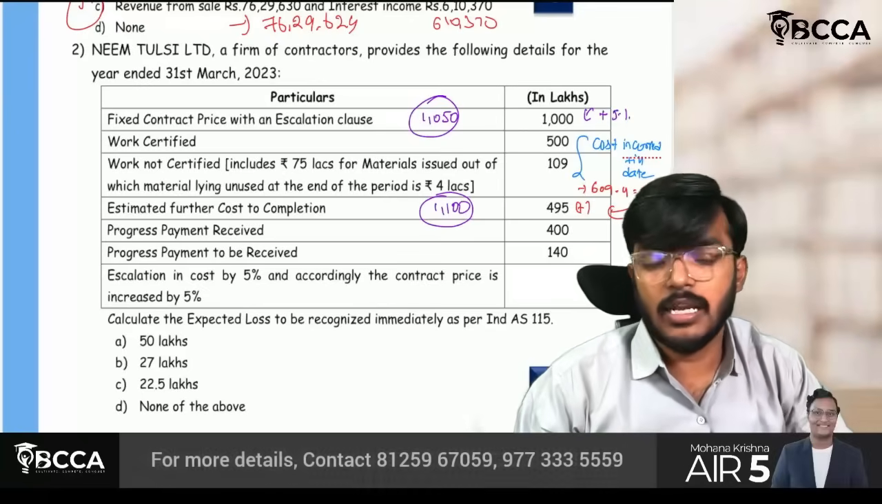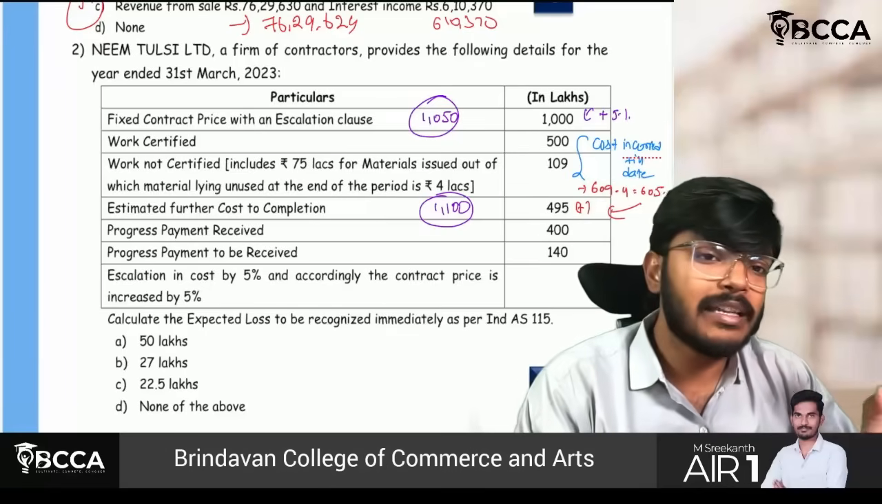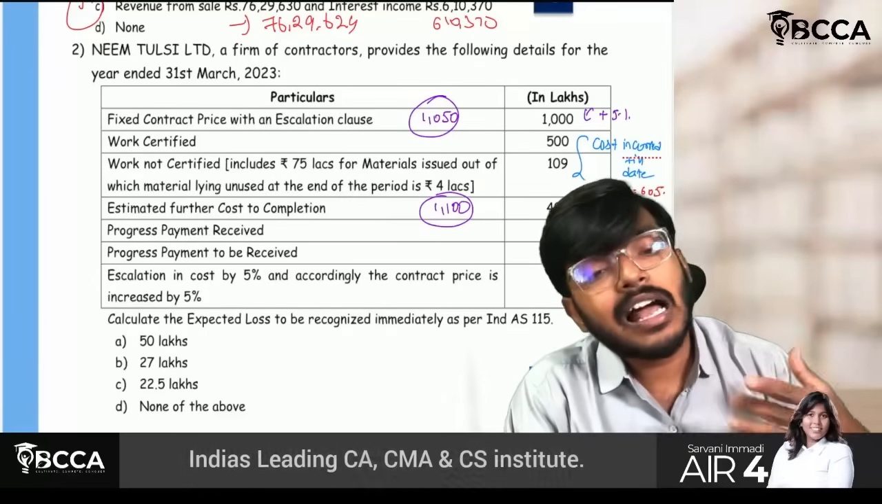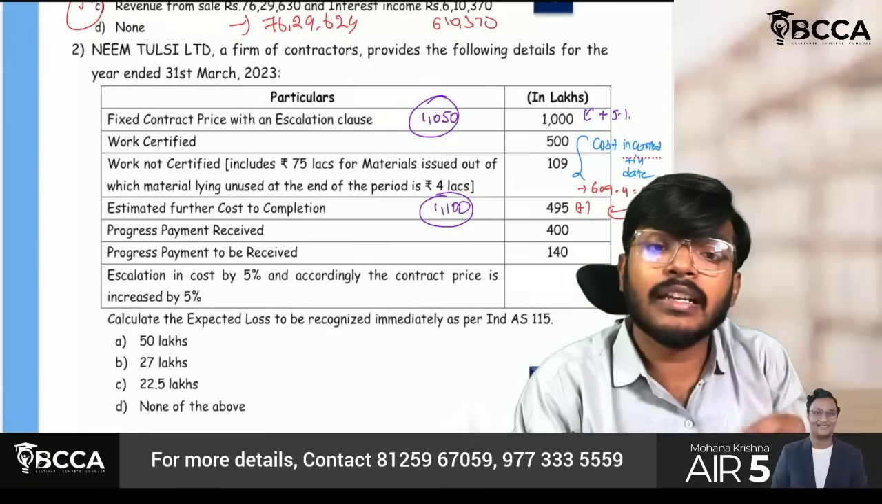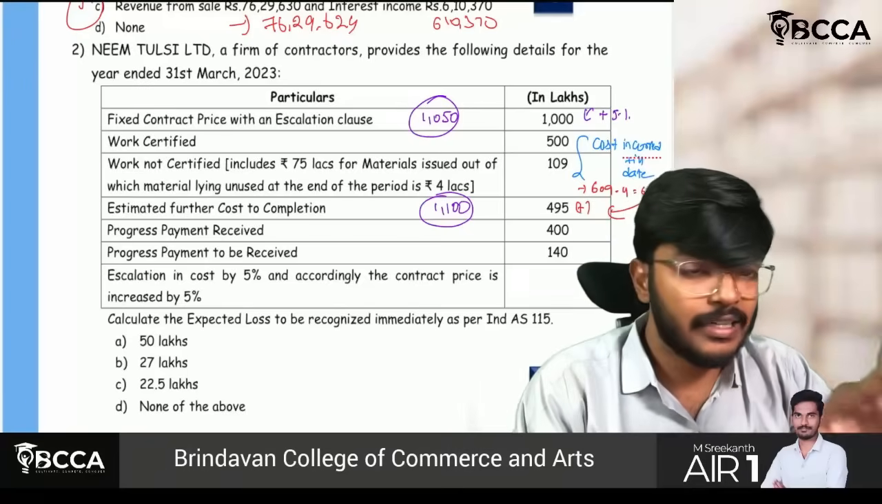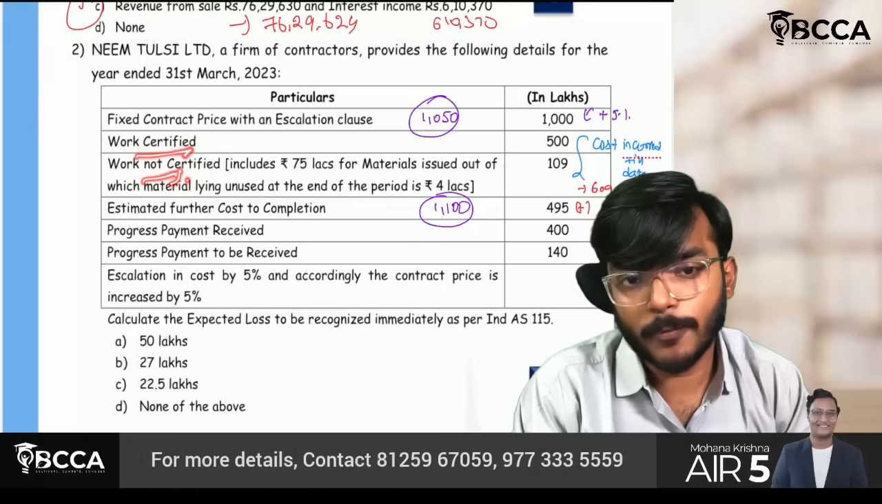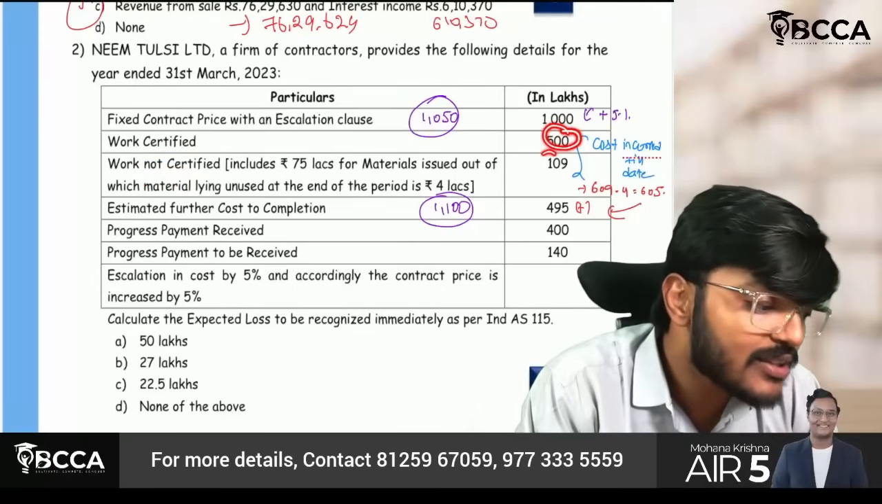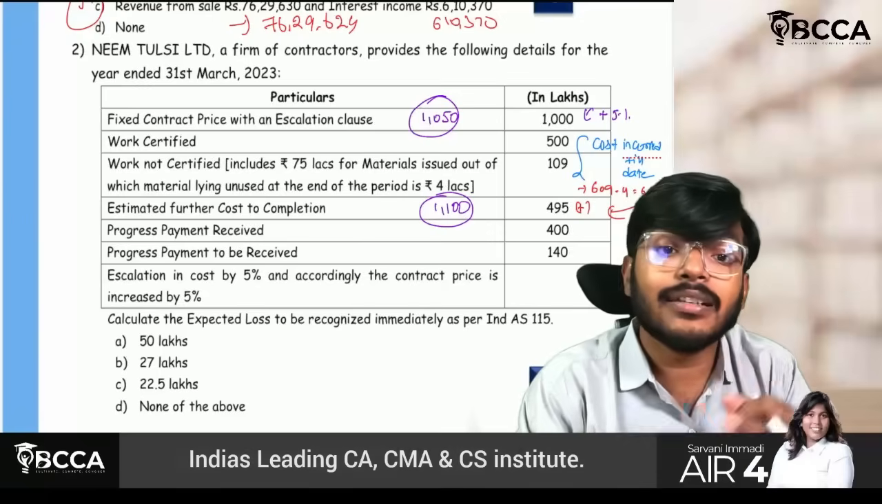Understood? Yes, sir. So first what we have to do is, what is the total expected cost to complete the project? Let us calculate. Sir, how will I get it? You have to identify the cost which I have incurred till date. Cost incurred till date includes work certified and work not certified also, which means 500 plus 109, ideally 609 should become my cost incurred till date.